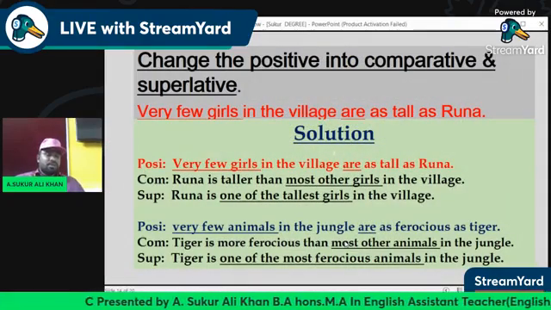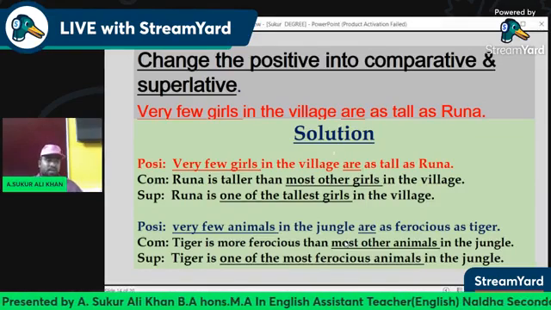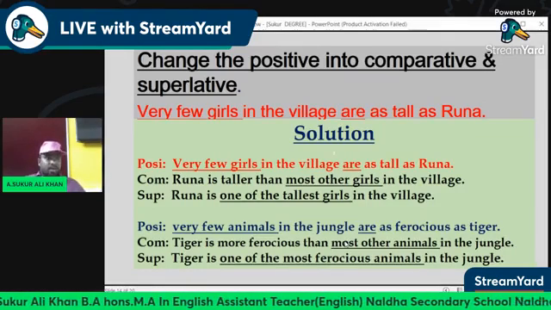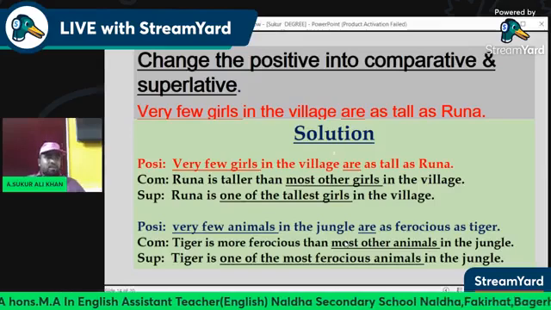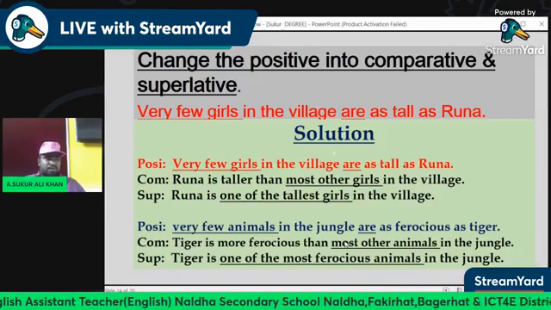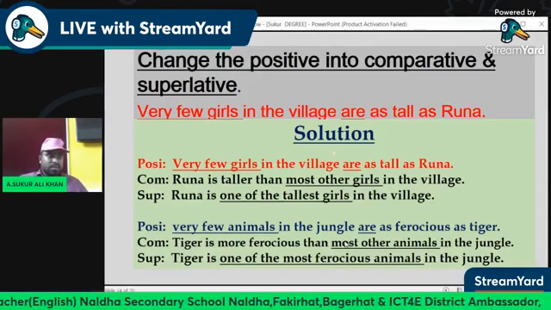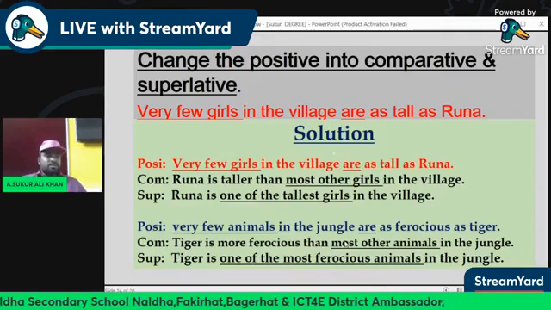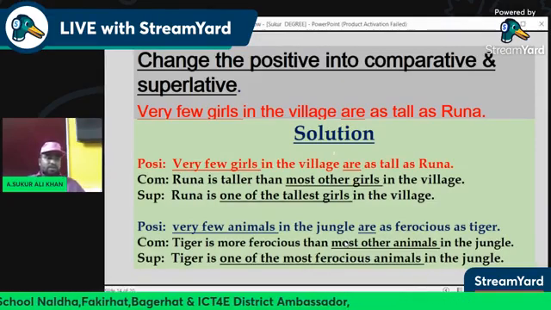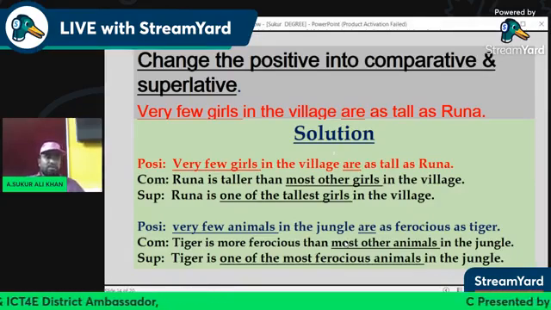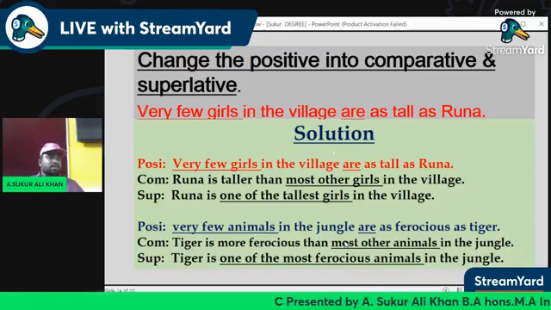Solution: Very few girls in the village are as tall as Runa. Runa is taller than most other girls in the class. Runa is one of the tallest girls in the class. Very few animals in the jungle are as ferocious as the tiger. The tiger is more ferocious than most other animals in the jungle. The tiger is one of the most ferocious animals in the jungle.